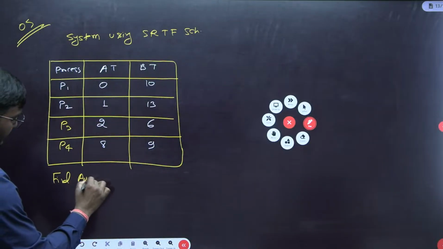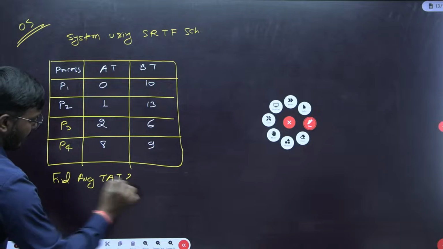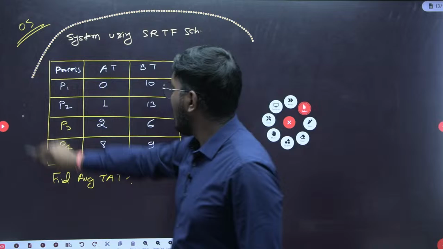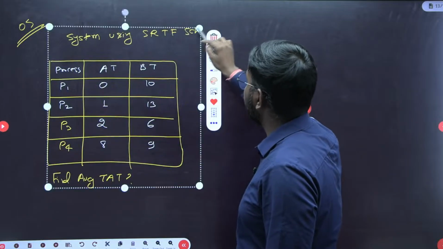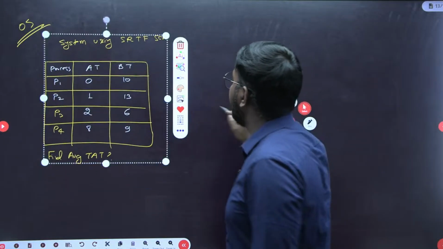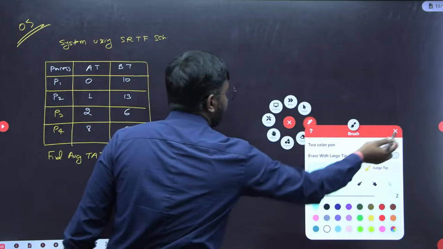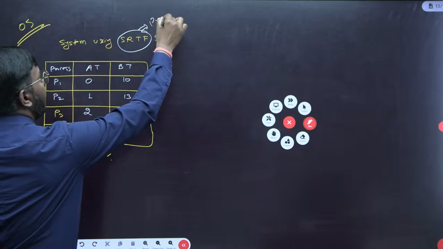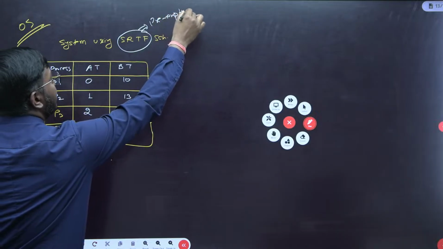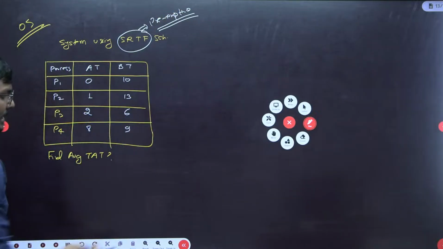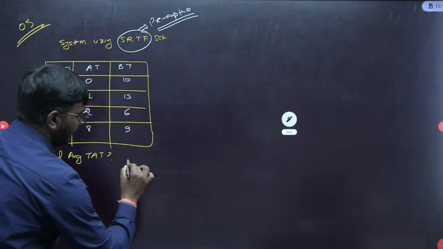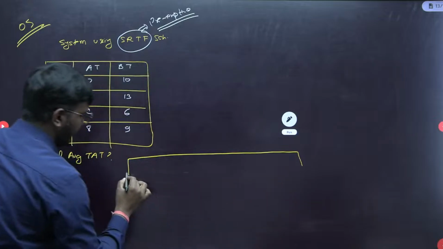We have already seen such problems in the classroom, how to use SRTF. SRTF is nothing but a preemptive scheduling algorithm. So let's quickly draw the Gantt chart for this given problem. See here.